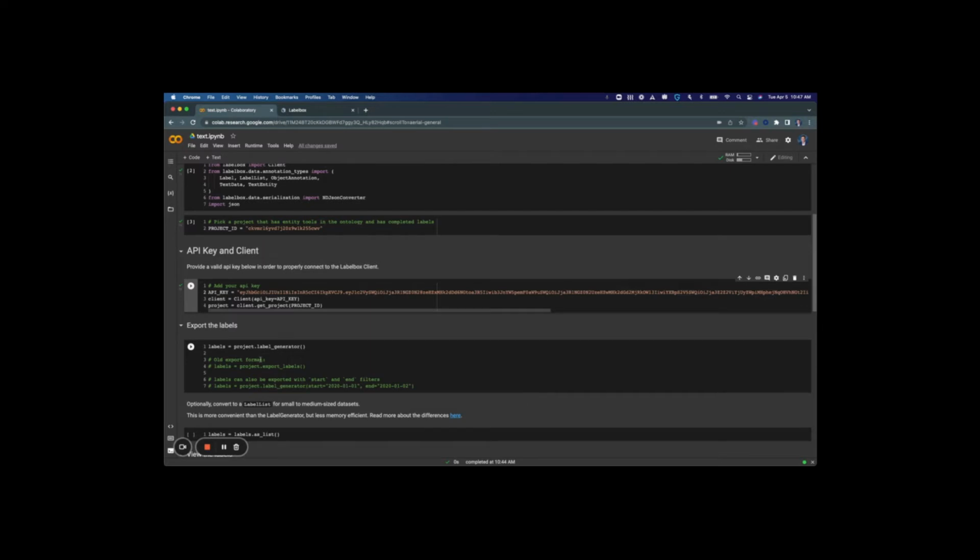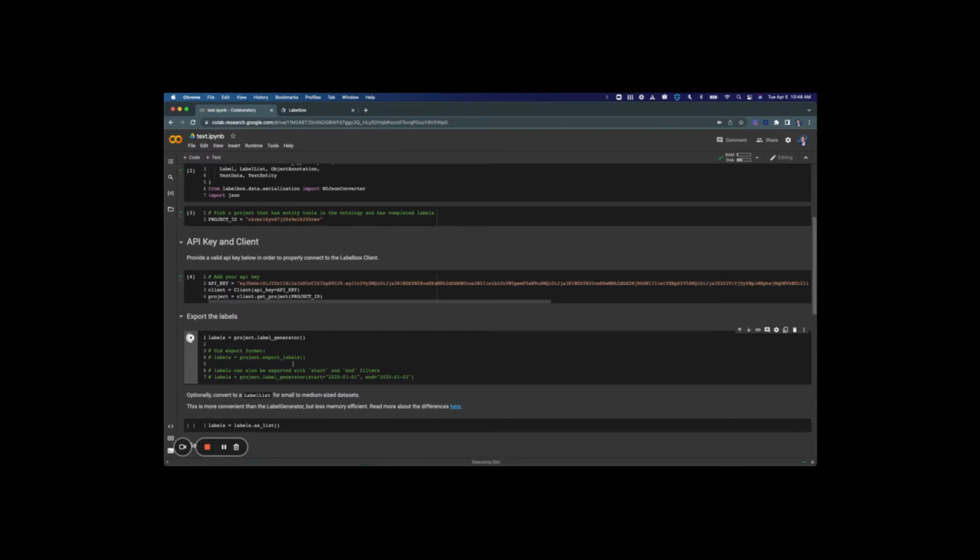In order to create our export, I'm going to call the label generator method on this project object, and I'm going to store the result of this in our labels variable. Let's also note here the export format that was formerly used was project.export labels. This will still work if you want to run it this way. And we can also create an export with start and end filters, which will only generate an export of labels created between the dates that I input here inclusively. So I'll run this cell here and give it a moment to generate our export.